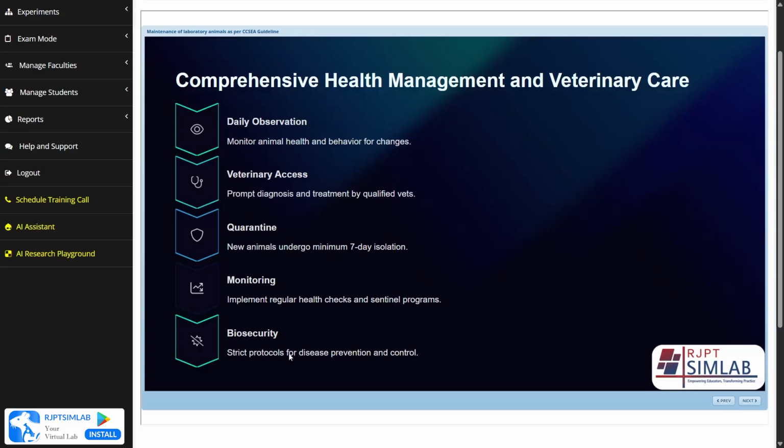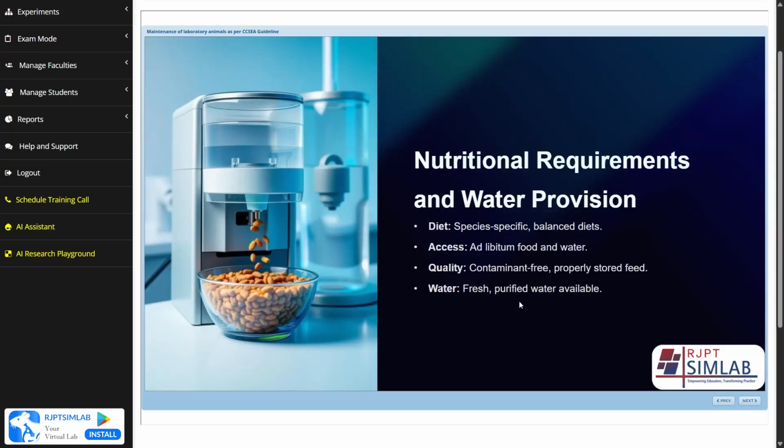Then fifth is the biosecurity. We have to follow strict protocols for disease prevention and control. We have to maintain and create strict protocols for the prevention of diseases and for the control of the diseases. Now let's see the nutritional requirement and water provisions.